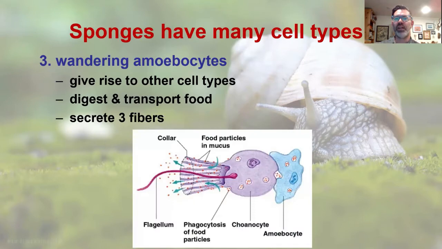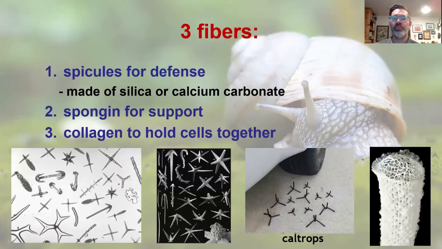The third type of cell are amoebocytes, and they look and act exactly like amoebas. They wander around the body of the sponge, taking food from the choanocytes, digesting it, and providing nutrients to the cells that need it. In this way, they function like our blood cells. They can also develop into pinacocytes or choanocytes and are therefore a type of stem cell. Lastly, they produce and secrete three different types of fibers. Fibers are a strong material that are difficult to digest.